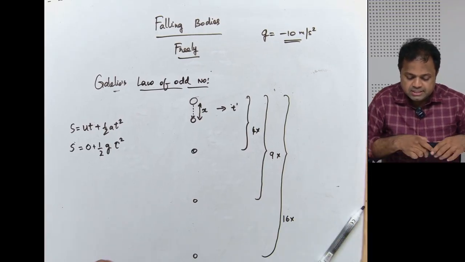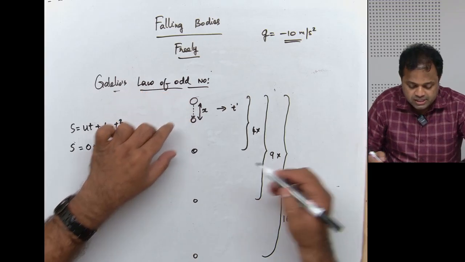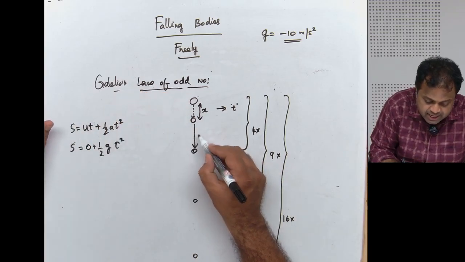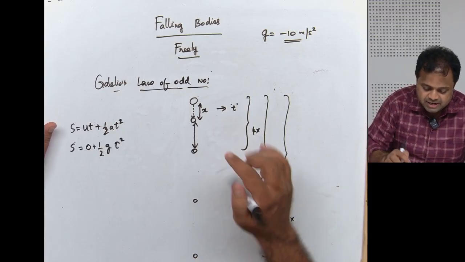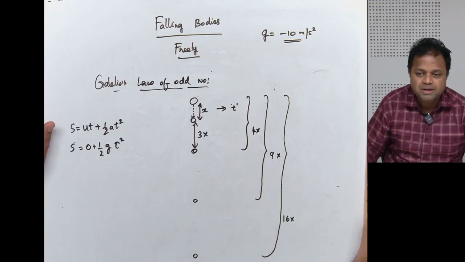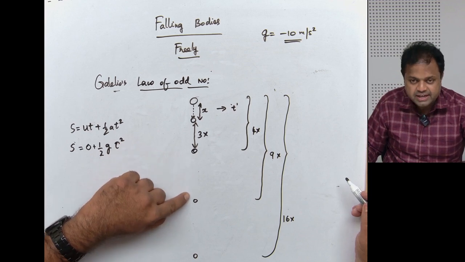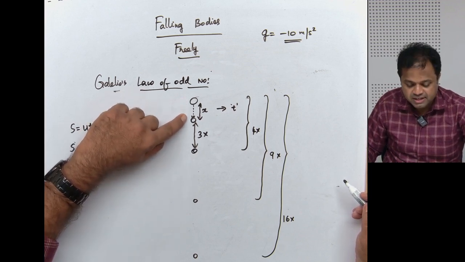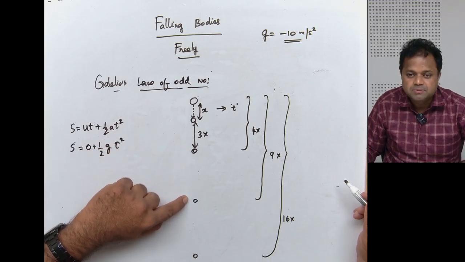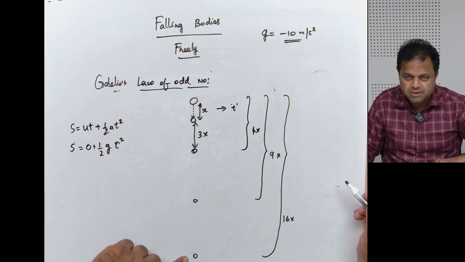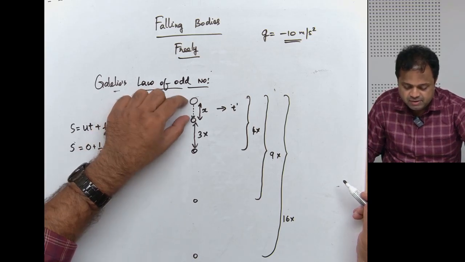Now, what is the distance it travels in the first second? x. What is the distance it travels in the second second? Do you understand the meaning? How much is that? 4x minus x. That will be 3x. Do you agree? What is the distance it travels in the third second? See, in the first second, it travels this much. In the second second, it travels this much. In the third interval, it travels this much. In the fourth interval, it travels this much. Yes or no? Yes.